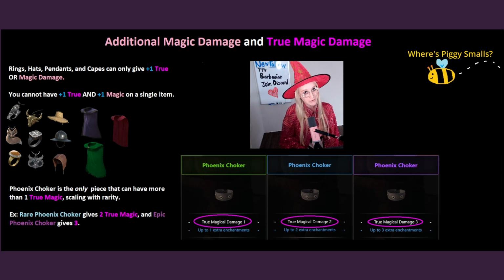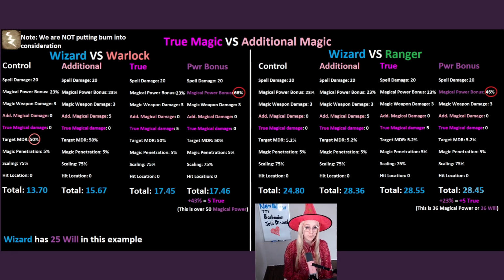Additional magic damage and true magic damage. Rings, hats, pendants, and capes can only give you +1 true or +1 magic damage. You cannot have +1 true and +1 magic on a single item. The Phoenix Choker is the only piece that can have more than 1 true magic damage, scaling with rarity. For example, a rare Phoenix Choker gives you 2 true magic, and an epic Phoenix Choker gives you 3 true magic. I wanted to compare true magic versus additional magic. In this scenario, we will be using Zap, and we are not putting burn into consideration. On the left, I have Wizard versus Warlock, and on the right, I have Wizard versus Ranger.